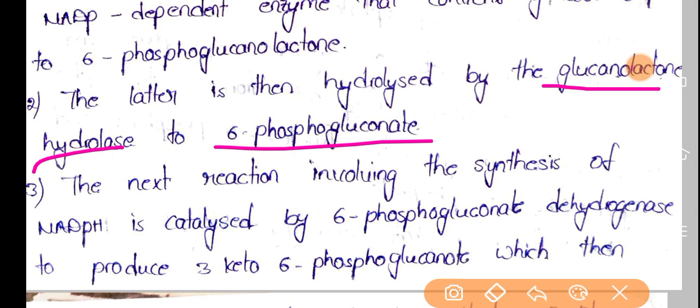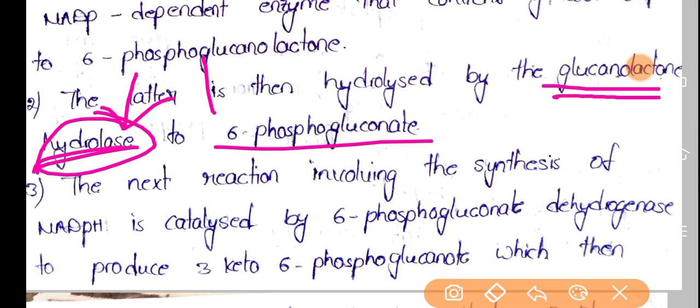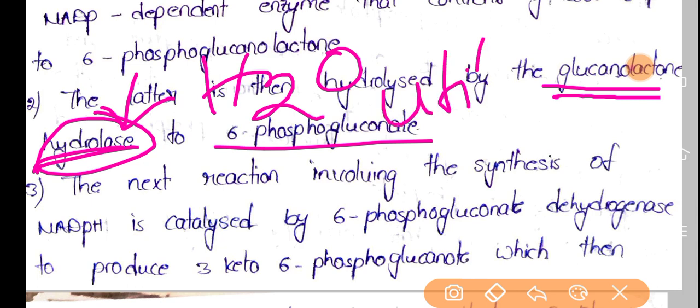Okay, so here one water molecule is utilized during this reaction, and if you observe the enzyme itself, you can identify this hydrolysis. Hydrolase means there will be involvement of a water molecule, and during this reaction a water molecule is utilized.